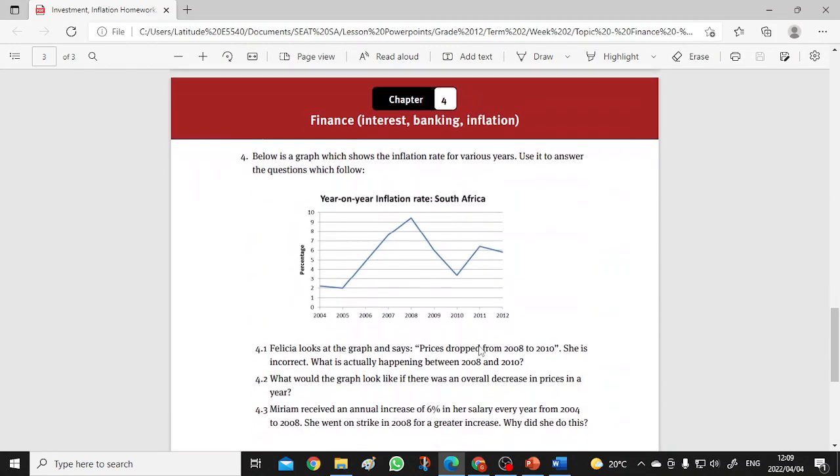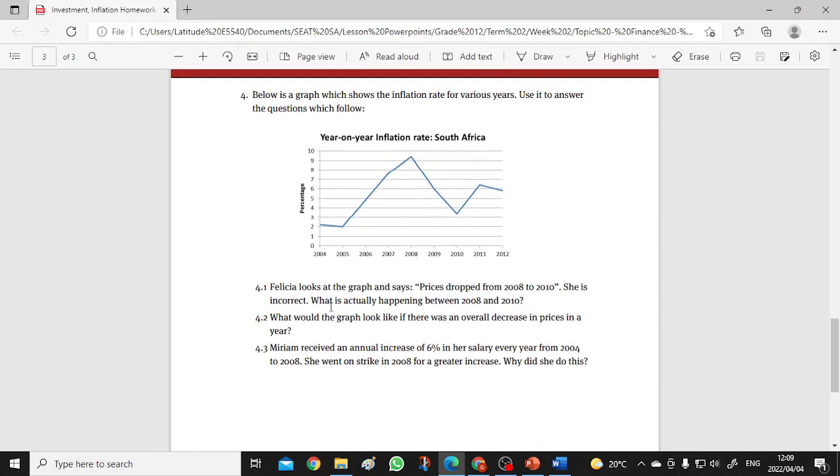There's one question. Below is a graph which shows the inflation rate for various years. Use it to answer the question which follows. Felicia looks at the graph and says prices dropped from 2008 to 2010. She is incorrect. What is actually happening between 2008 and 2010? Do you remember? The prices are not dropping.